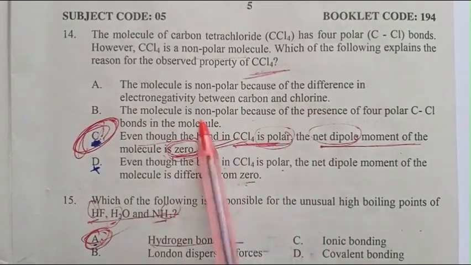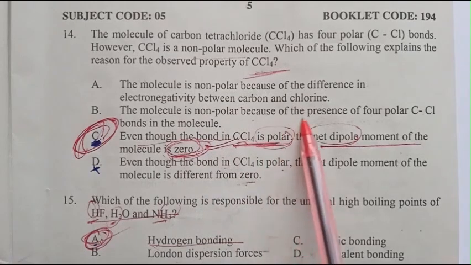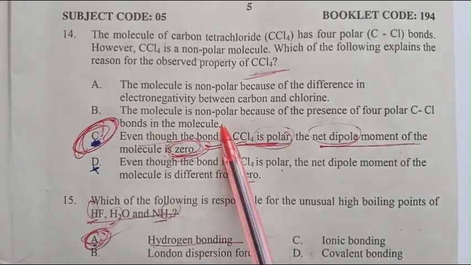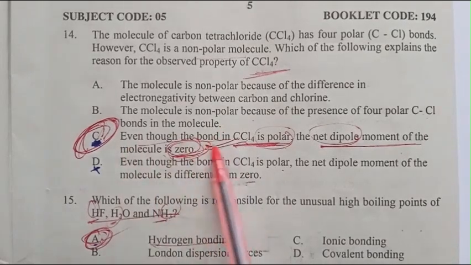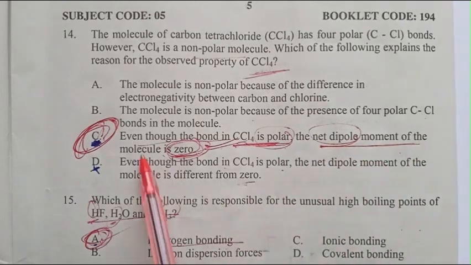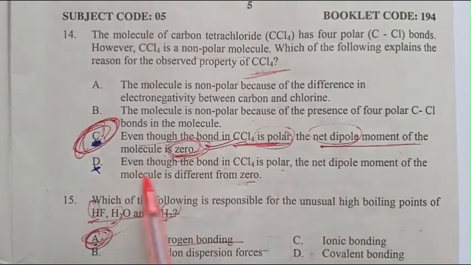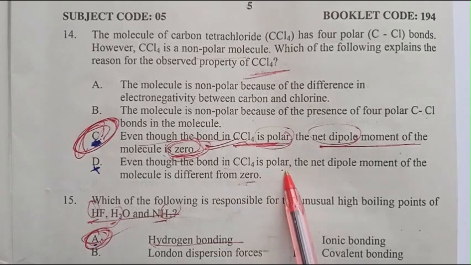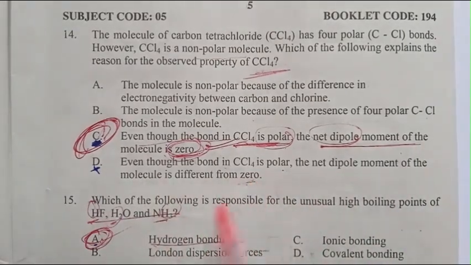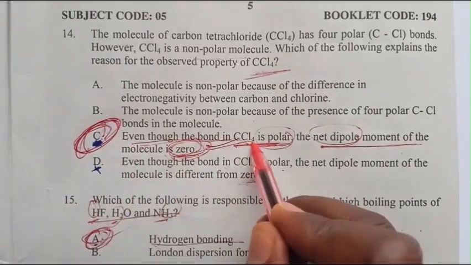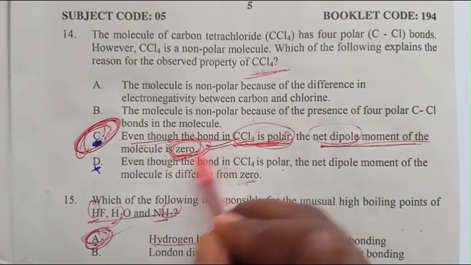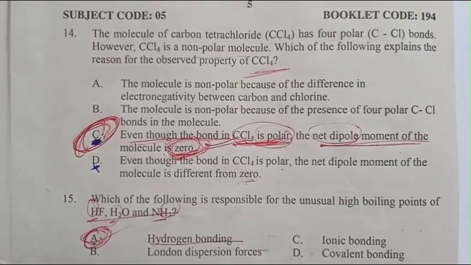B. The molecule is non-polar because of the presence of 4 polar C-Cl bonds in the molecule. C. Even though the bonds in CCl4 are polar, the net dipole moment of the molecule is 0. D. Even though the bonds in CCl4 are polar, the net dipole moment of the molecule is different from 0. The answer must be C. The bonds in CCl4 are polar, but the net dipole moment of the molecule is 0.